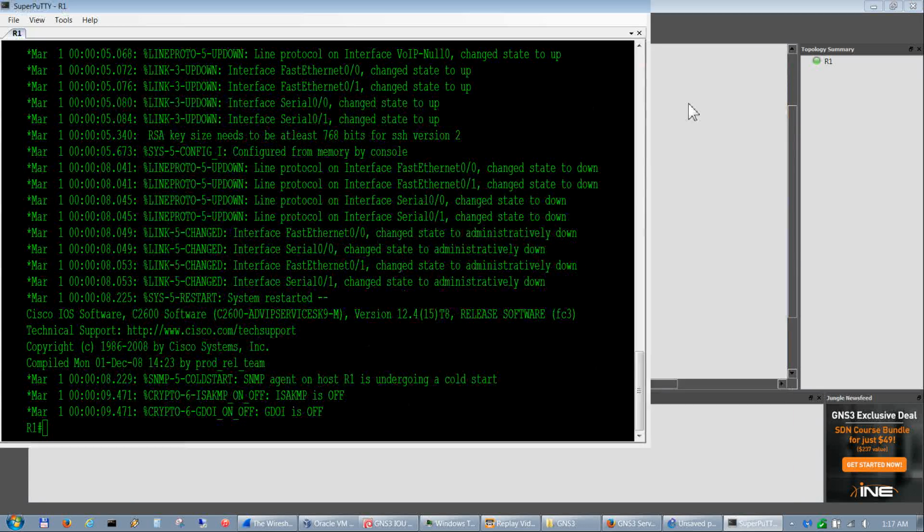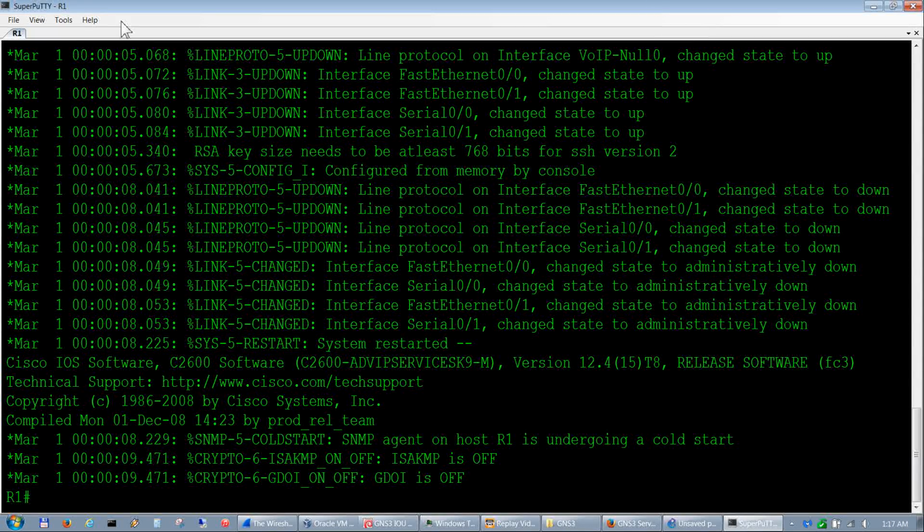One other thing you've got to configure in SuperPuTTY is the settings. If you don't set your SuperPuTTY settings up right, it will come up in its default state. So for instance, if you'd like it to go full screen like this, you'll want to make sure you set your paths for SuperPuTTY.